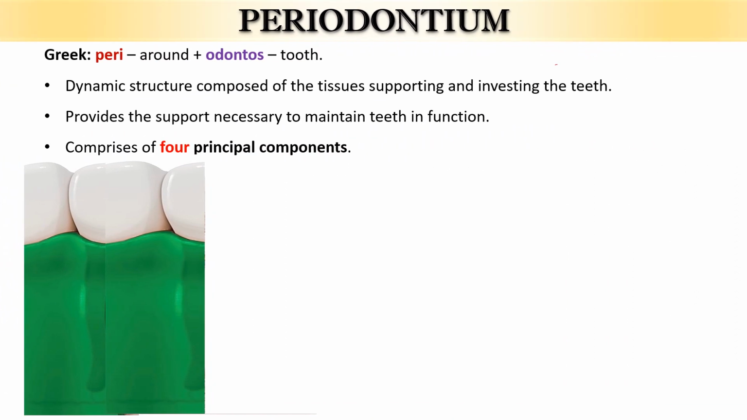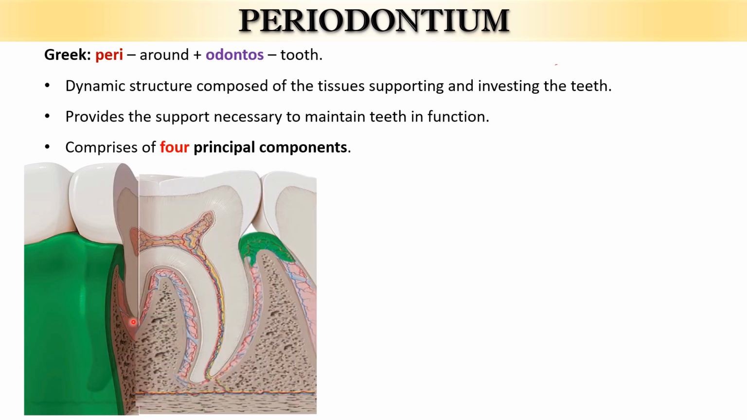Now, let's see about the periodontium. Periodontium is derived from the Greek word peri, meaning around, and odontos, meaning tooth. This is a dynamic structure composed of the tissues that support and invest the teeth, and it is essential to maintain the teeth in function. It has four principal components.